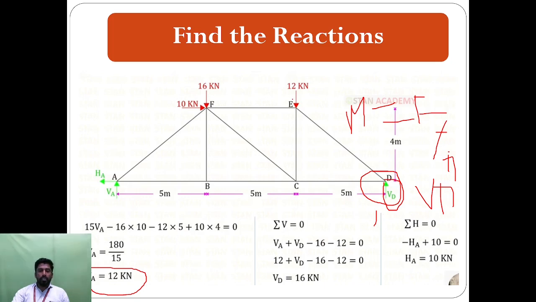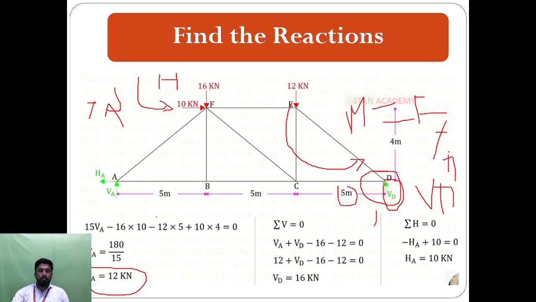Next, the 12 kilonewton force acts downward at point C. If the force acts anti-clockwise it is a negative direction, and if it acts clockwise it is positive. So the 12 kilonewton force acting anti-clockwise is put as minus, multiplied by the distance between C and D, here 5 meter.